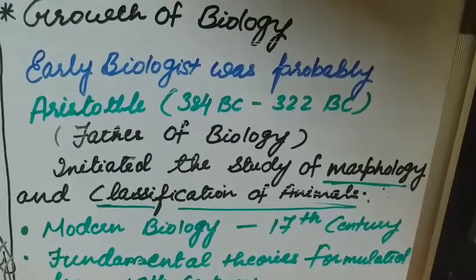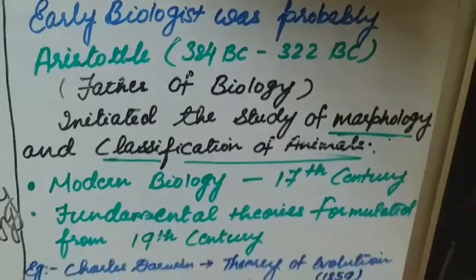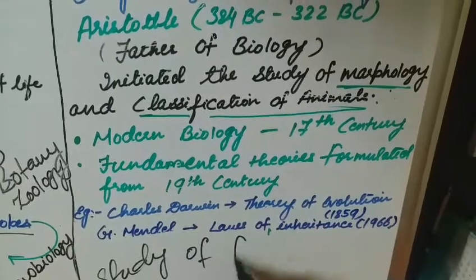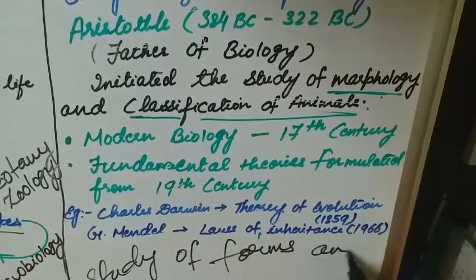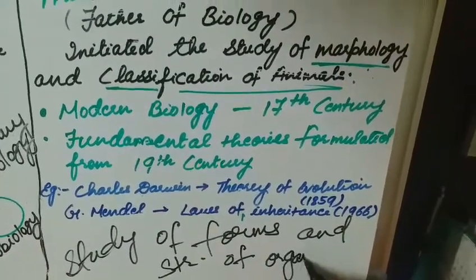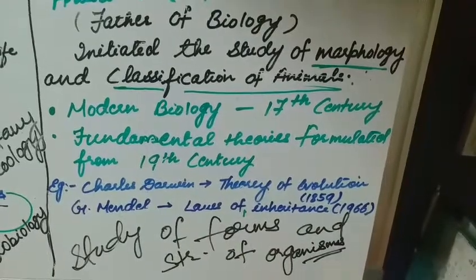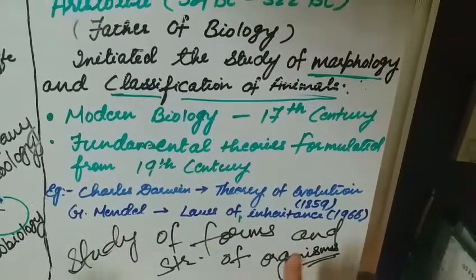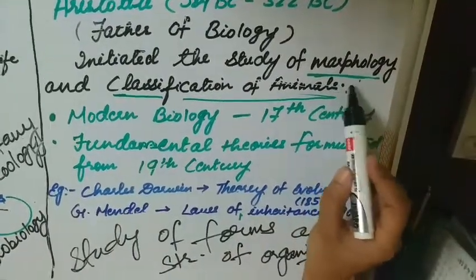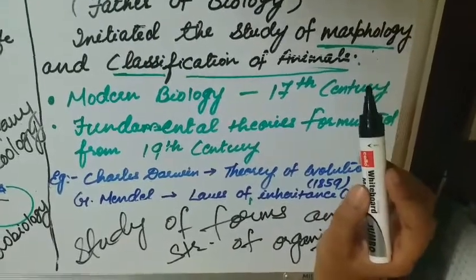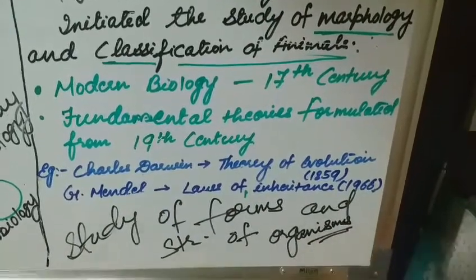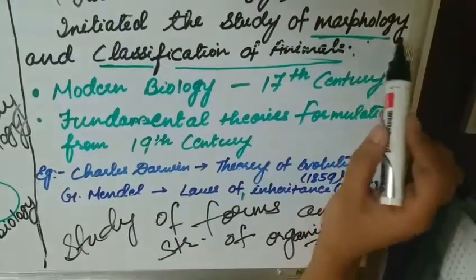Now, what is the study of morphology? The study of morphology is the study of forms and structure of organisms. That is, what kind of structure and form that particular organism is having, that we study under the study of morphology. Whether that organism is short, long, circular, hollow, cylindrical, whatever that structure and the form is, we consider under the study of morphology.